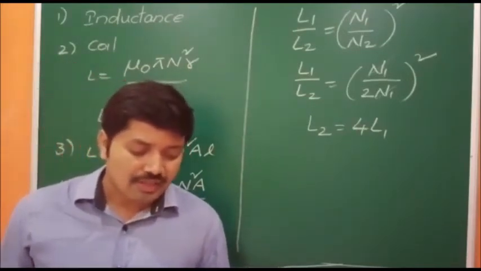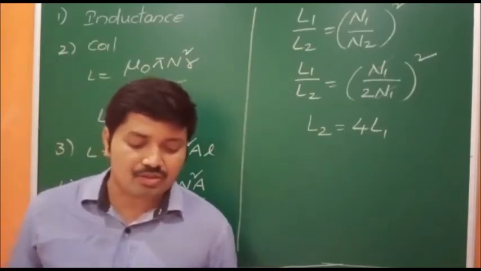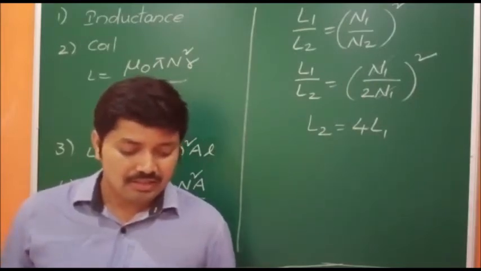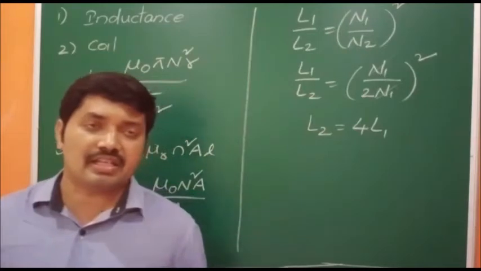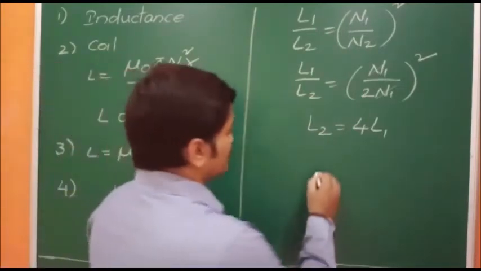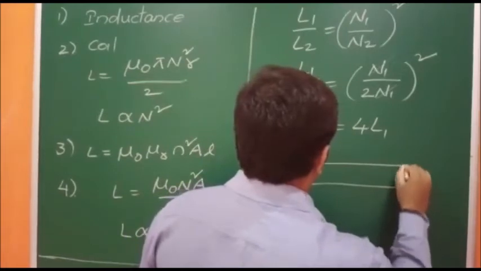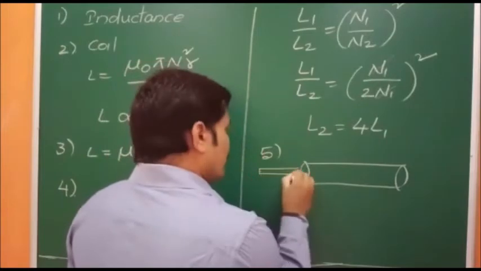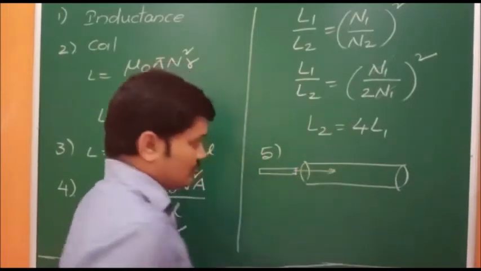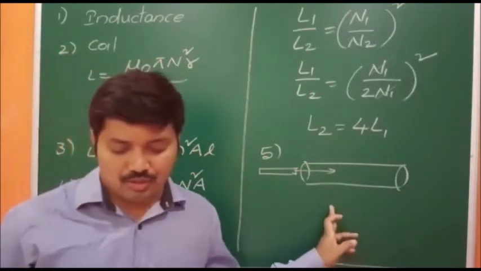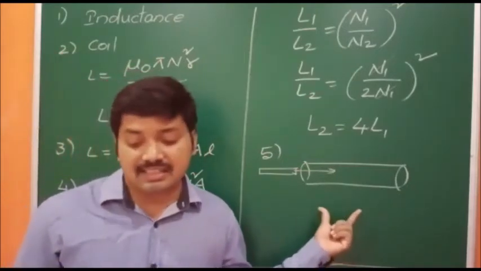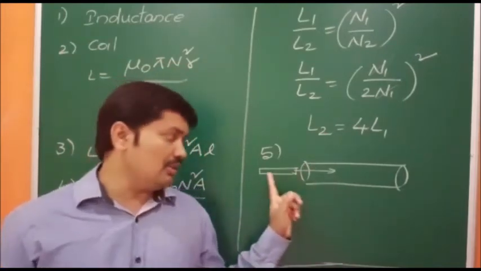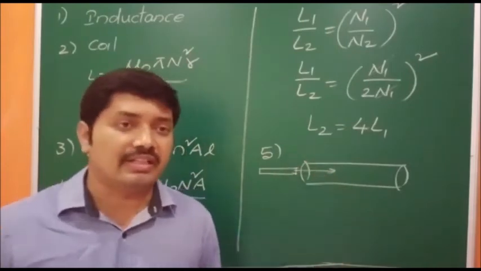Next, fifth question: a constant current I is maintained in a solenoid. Which of the following quantities will increase if an iron rod is inserted in the solenoid along its axis? Suppose this is the solenoid. Now an iron rod is introduced into this solenoid. But the current passing through the solenoid is the same. Now what will increase?